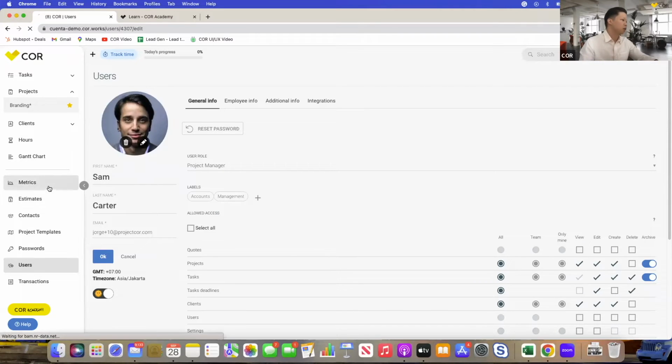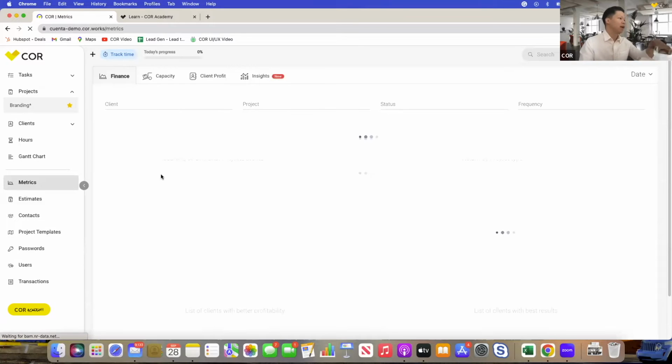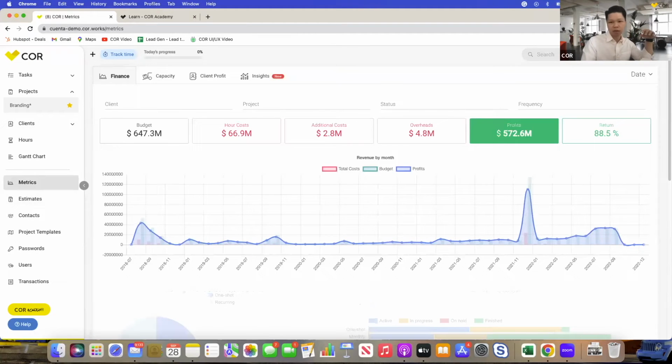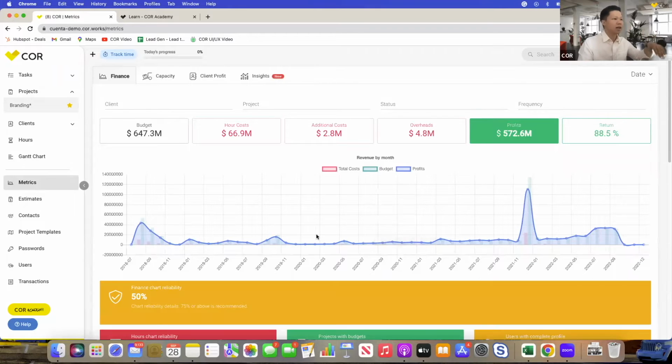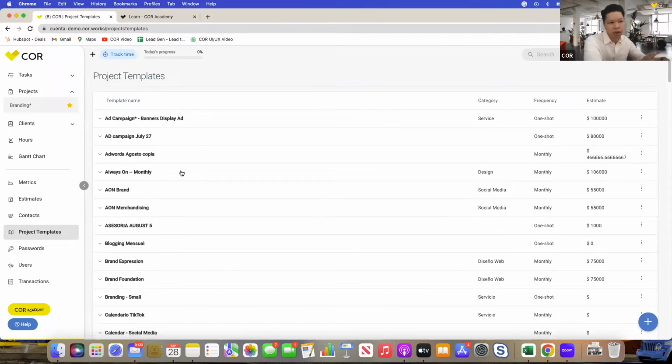Okay, so now that we understand a little bit on the top level, or the outputs level, let's jump into the meat of it, basically how we set up projects in COR. To set up projects in COR, obviously you can start from scratch. But what I'm going to show you in this session particularly is how to set up projects through templates. We do have a project templates tab, which will help you kickstart or jumpstart projects.